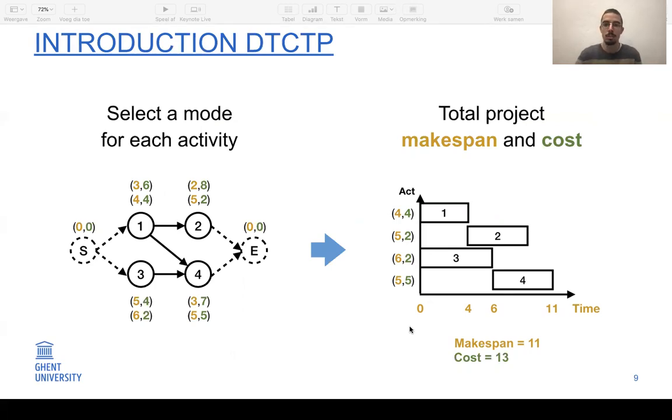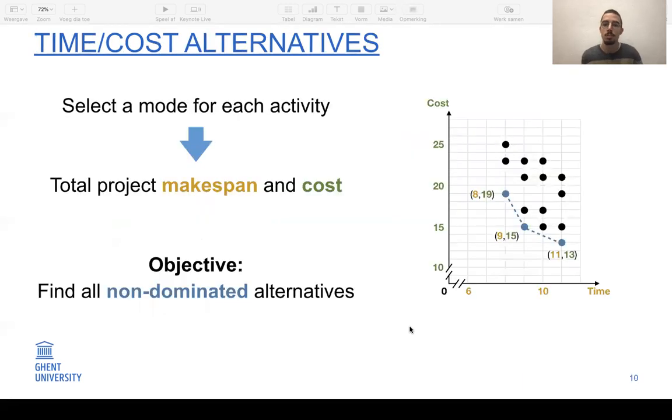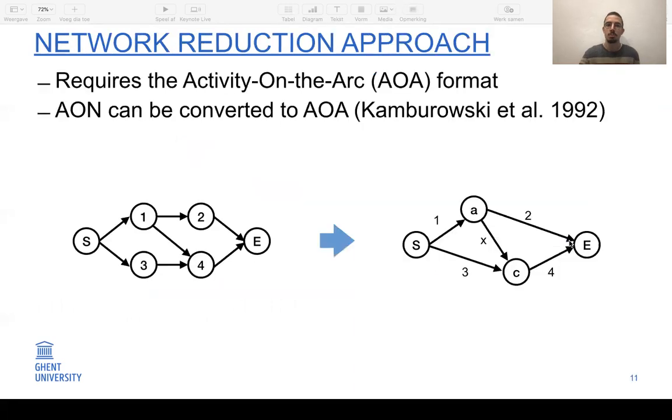Now, the challenge of the discrete time cost trade-off problem is to find the set of non-dominated alternatives. So by picking different modes, different solutions are obtained, but a lot of these solutions will be dominated by other ones. So they will be either more expensive than other modes while having the same duration or vice versa. So the challenge is to find all non-dominated alternatives, which is shown here on the right. All black dots are possible solutions for the given example, but only the blue dots are solutions that are not dominated.